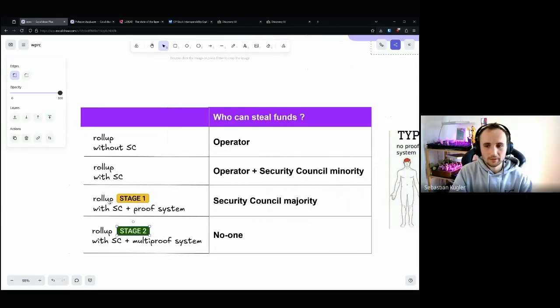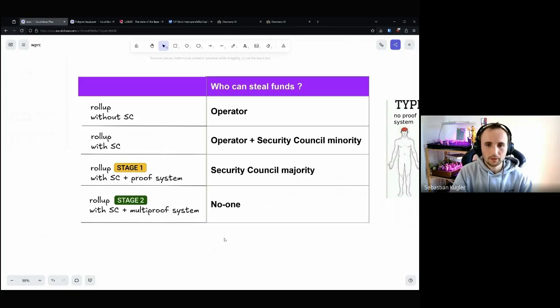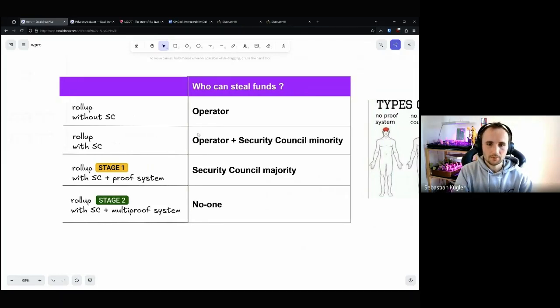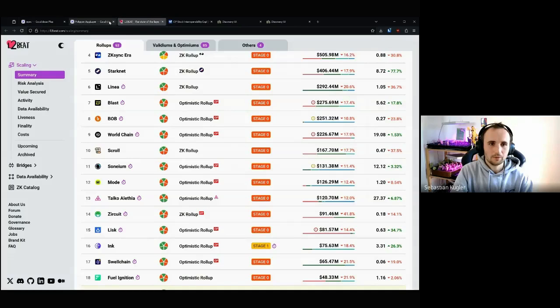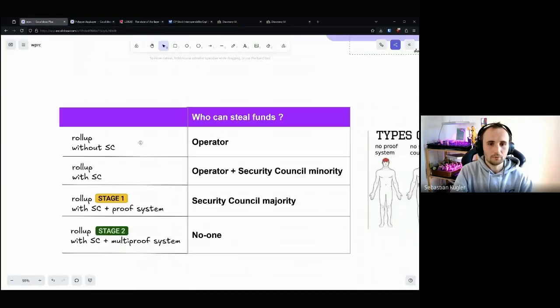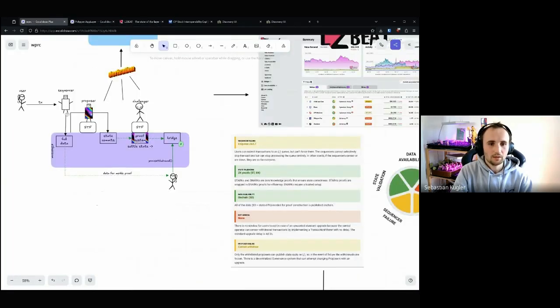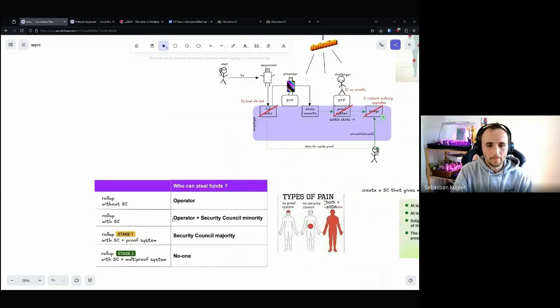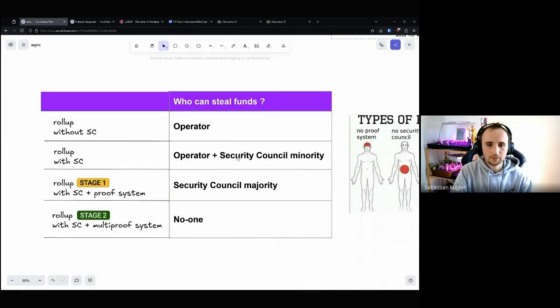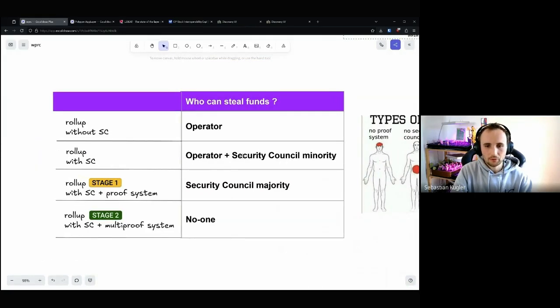Okay, now let's make it a bit simpler and just say who can steal funds. In stage 0 systems, it's very simple. The operator can steal funds. So anyone, basically, from this that I showed further up, right? These people that service the chain, like the proposer, they can steal funds. If you have a security council, then in stage 0, it happens what we just said.